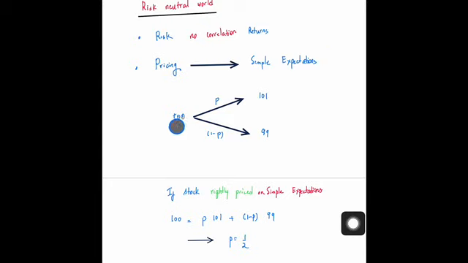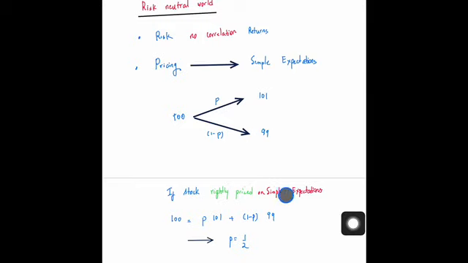Just to give an example, say I'm having a stock of price 100. It is going to 101 tomorrow or 99. So you have a probability that it goes up and a probability that it goes down. Now the question I ask is, what does this simple expectation mean? Is this stock rightly priced on simple expectations? Translated to a mathematical statement, the stock is going up with a probability p, and going down with the probability 1 minus p.